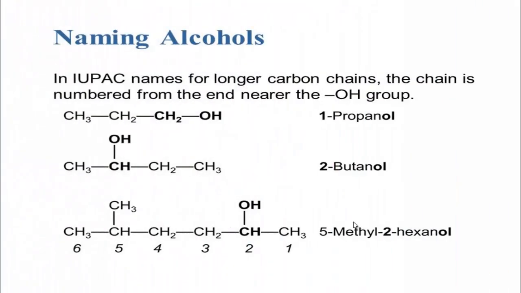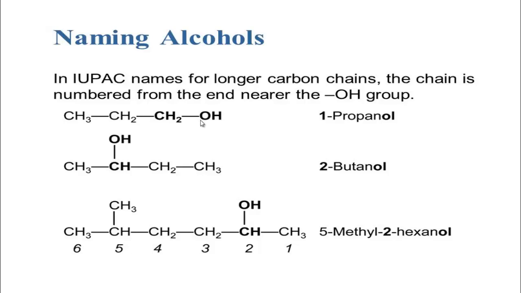Now we will learn about the naming of alcohols. In case of alcohol compounds, you have to consider the longest carbon chain which contains the hydroxyl group, and you have to number the carbon chain from the side in which the hydroxyl functional group is nearer the end. Now follow the name. This is simply propanol, or propan-1-ol.